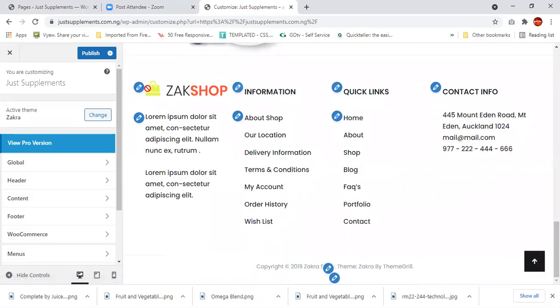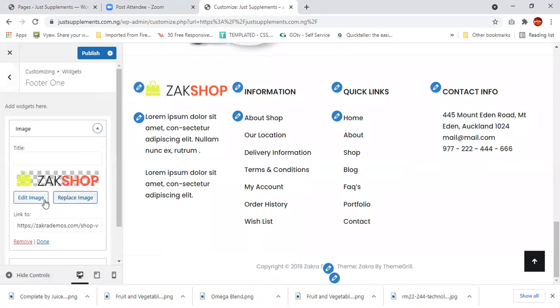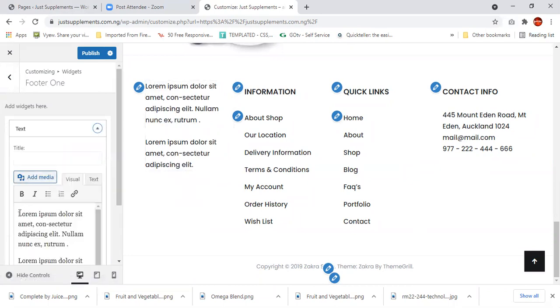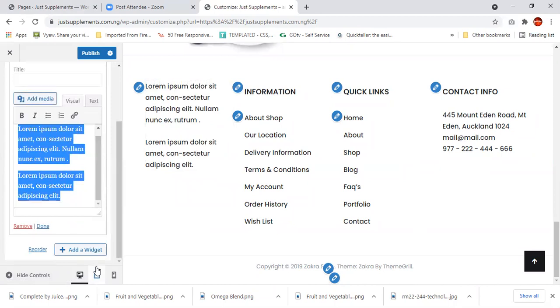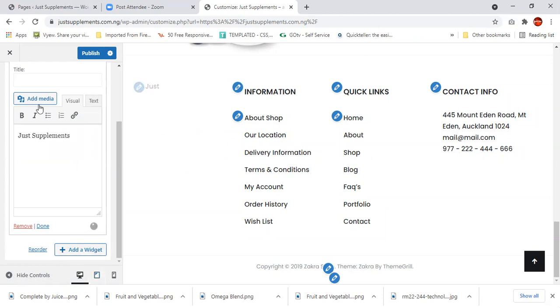If this is what you want to get rid of, just get rid of it, okay? Just remove this for now. It's better to remove it, okay? And just replace it with text. A few items. I can just put "Just supplements." I can bold it. Then you can put it right up here.